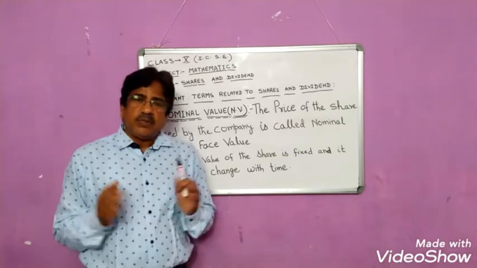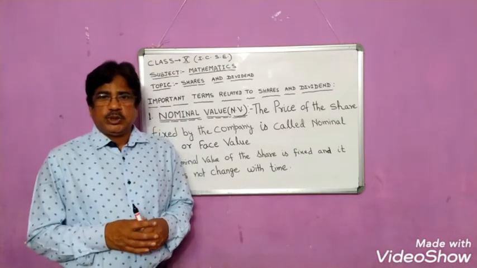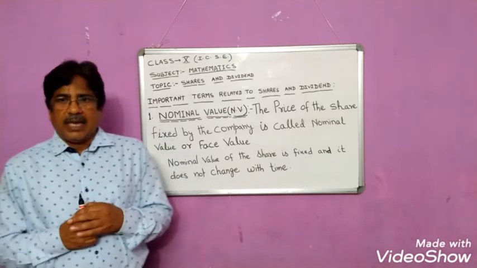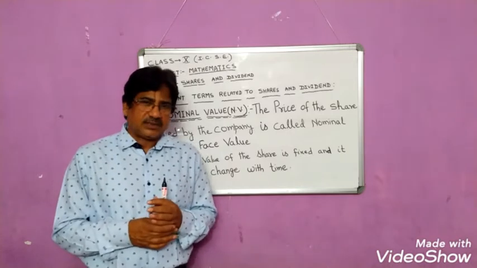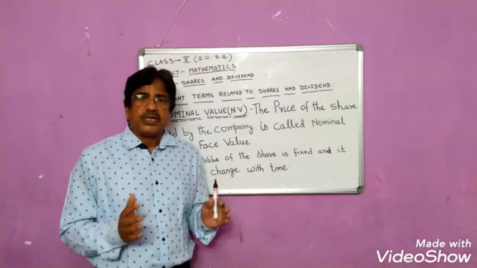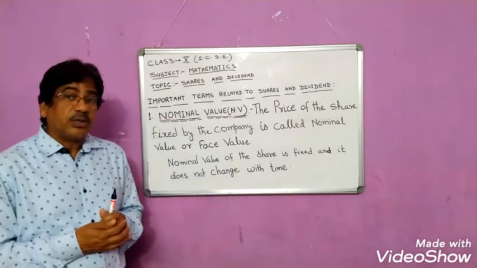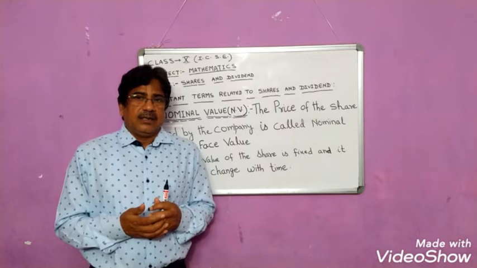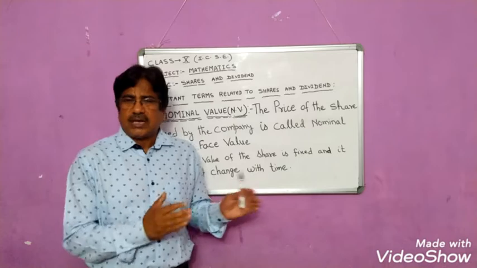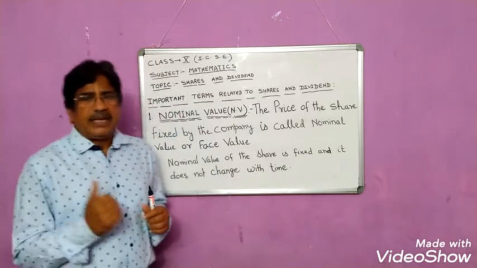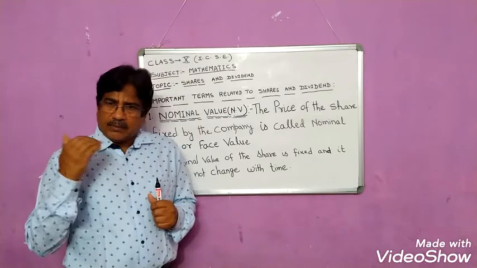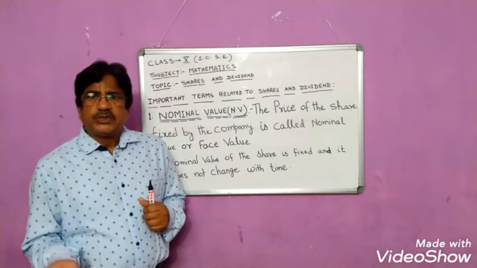So for that, some of the people associate together to frame a company, to establish a company, and then with the help of the experts, they make a plan, rules and regulations for the proper functioning of their organization or their company. And after that, to meet the huge amount to start that company, they invite the public to invest their money. And the public invests their money in the company.